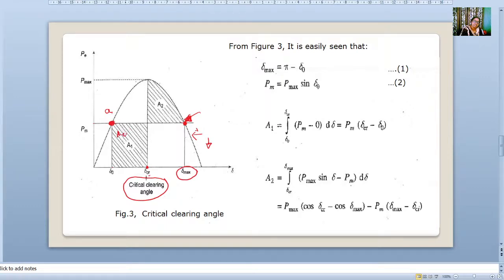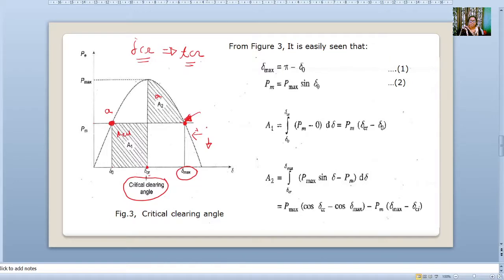This is the accelerating area and this is the decelerating area. This is the maximum. Instead of del C we have taken del CR, the critical clearing angle. It is the maximum angle for clearing the fault. The time related to that will be TCR, the critical clearing time.